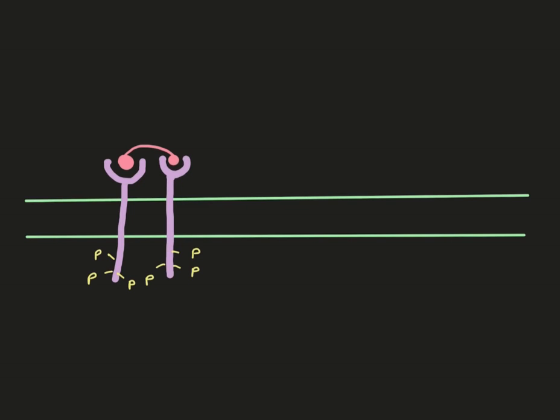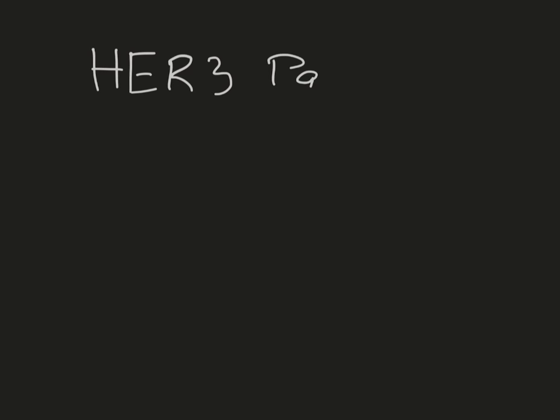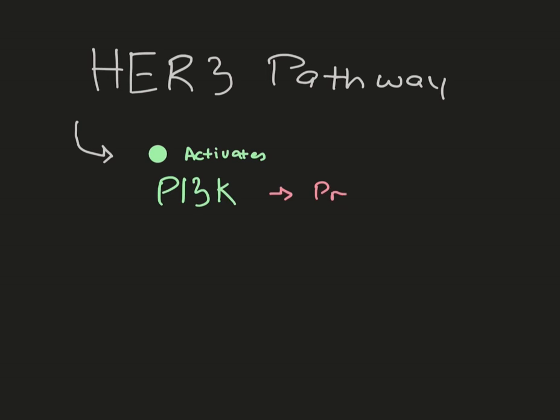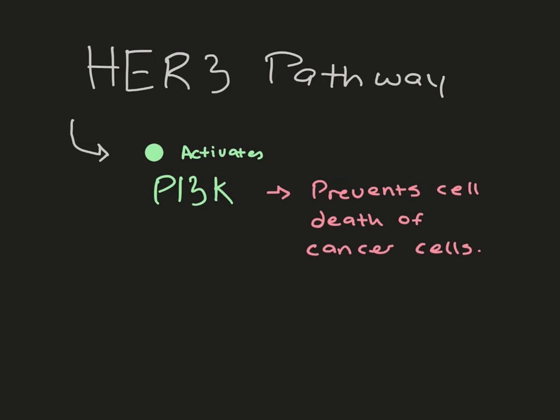The receptor is then ready to combine or dimerize with other HER receptors, forming cross-linked dimers. Once linked, the receptors are activated and can phosphorylate the intracellular portion. This allows signaling molecules to bind to the receptor's docking sites. Many signaling pathways can subsequently be activated as different proteins bind to the receptor. In the HER3 pathway, this includes activating PI3K, which may prevent apoptosis of cancer cells.